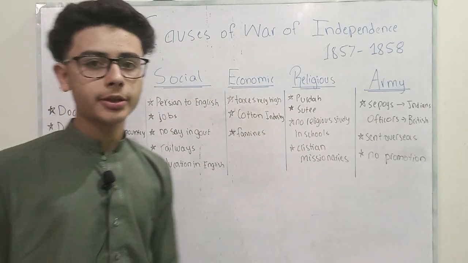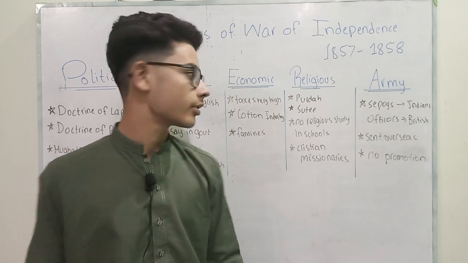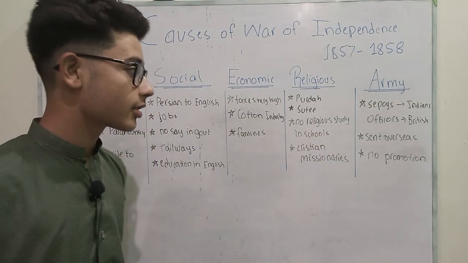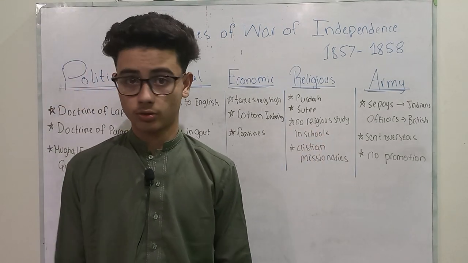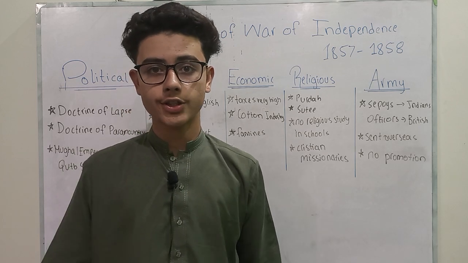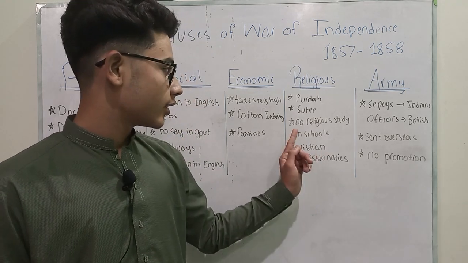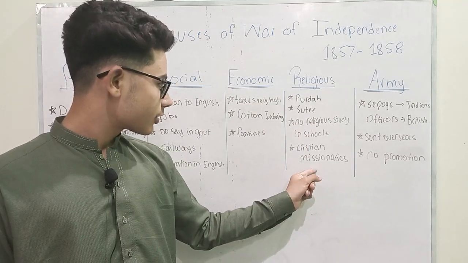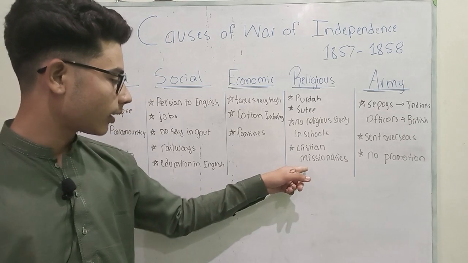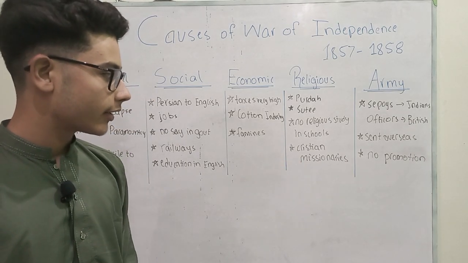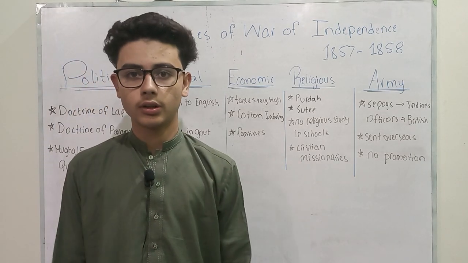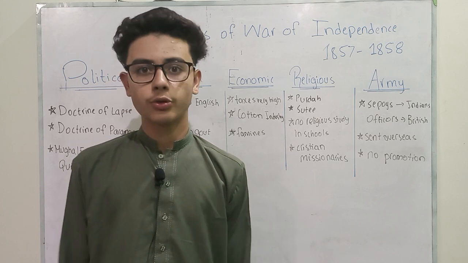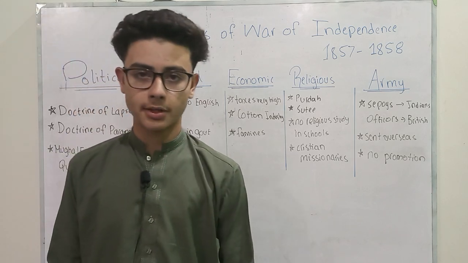They did not want anybody to change their customs and traditions, and religious study was also banned in schools. This was going to outrage the Indians because religion was the most sensitive thing to them. And then the Christian missionaries also came to India to convert the locals to Christians, and this outraged the Muslims and Hindus in particular.